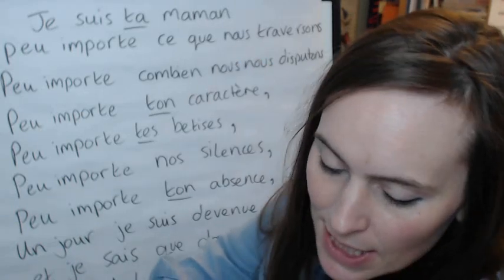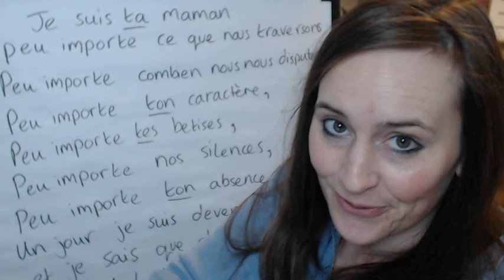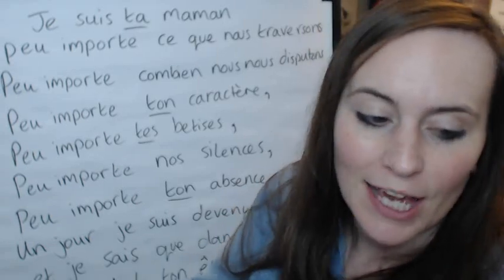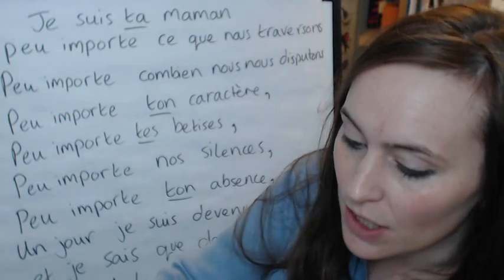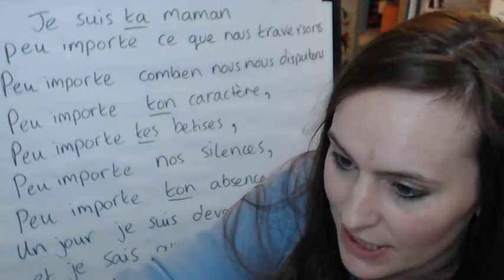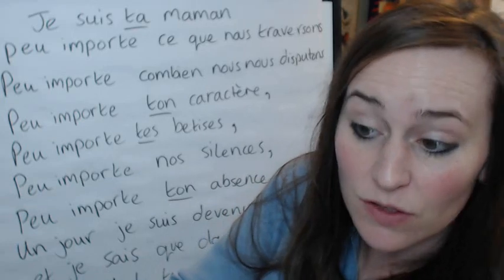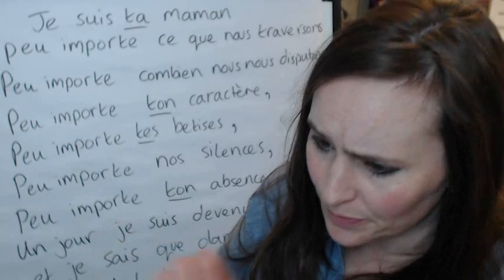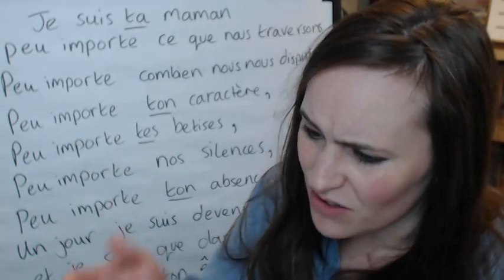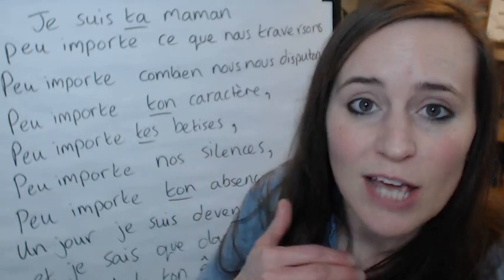Now, se disputer is like to argue, right? I almost said discuter, which is slightly different. But se disputer. I'm just checking on WordReference because you can find it on there. Se disputer is a reflexive verb. Yeah, so quarrel, argue, fight, depending on how you translate that.